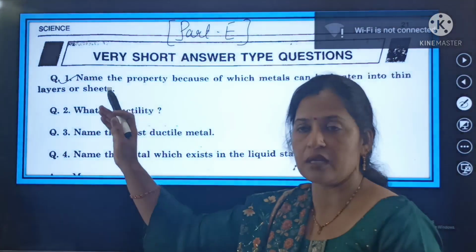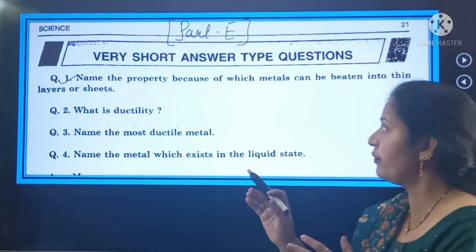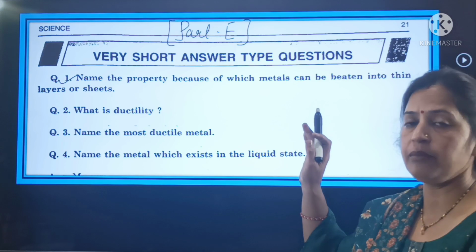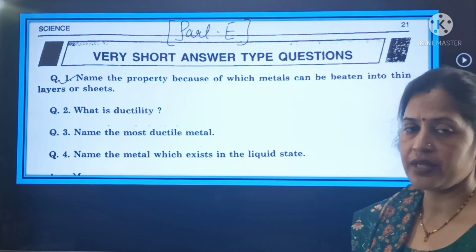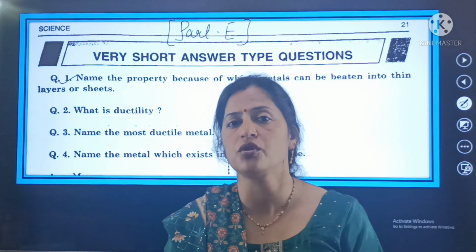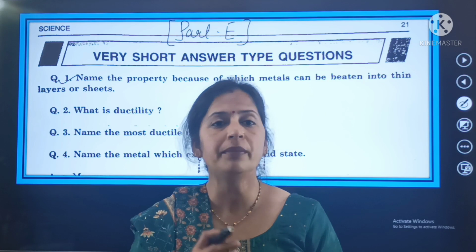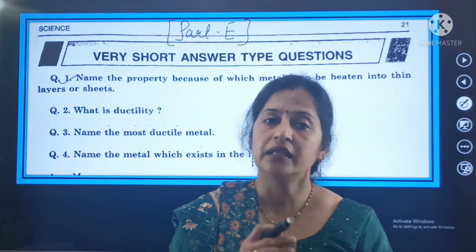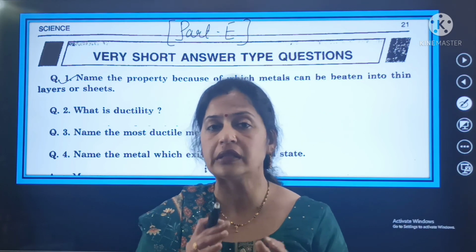or thin layers. आपको उस प्रॉपर्टी का नाम बताना है on the behalf of which the metals can be drawn into thin layers or sheets. इससे पहले भी मैंने जब इंट्रोडक्शन दी बेटे आपको चैप्टर की, जिसमें मैंने बताया था कि metals are malleable and ductile. They can be drawn into wires. They can be drawn into the thin layers or the thin sheets.